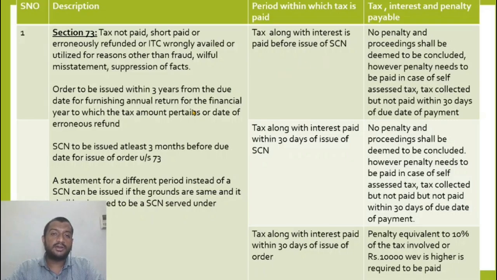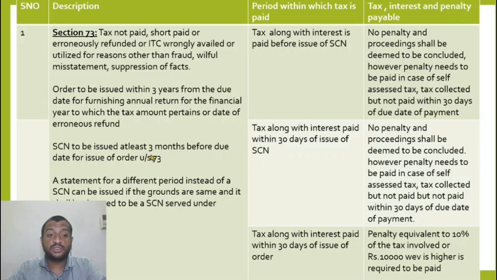Order to be issued. Now, a show cause notice is issued, and I furnish a reply to the show cause notice. If I'm satisfied, the proceedings are dropped. If I'm not satisfied, then an order has to be issued within 3 years from the due date of furnishing annual return for the financial year to which the tax amount pertains, or the date of erroneous refund.